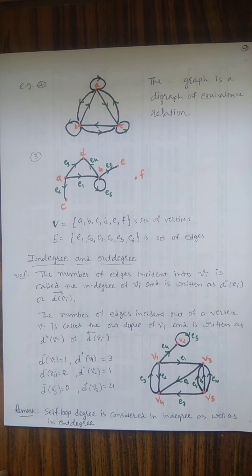A to B has a direction, A to C has a direction, A to A also has a direction. B to B, B to C, B to A have a direction, and C to C, C to A, C to B have a direction. So every vertex has a direction in each case. These types of digraph are called equivalence relations.